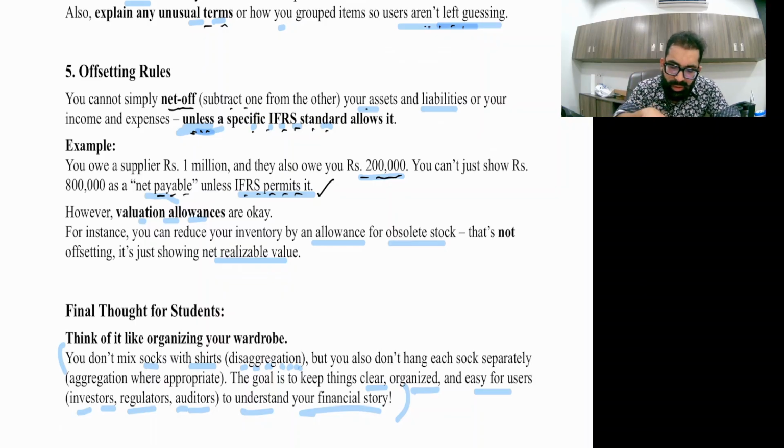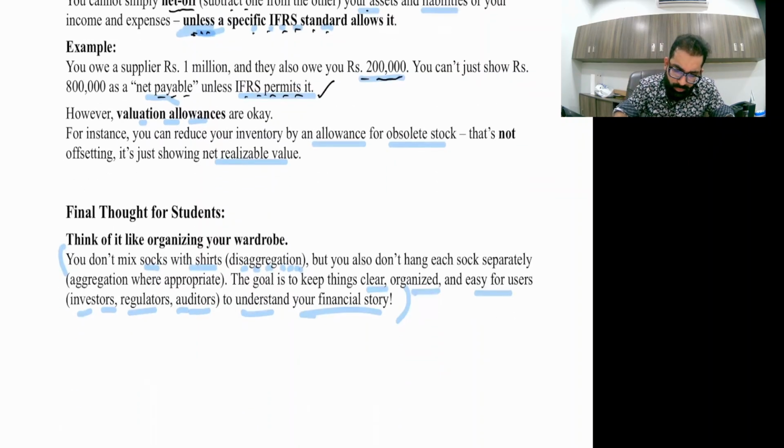However, valuation allowances are okay. For instance, you can reduce your inventory by an allowance for obsolescence. Inventory should be recorded at the lower of cost or NRV. So in that case you can make an inventory allowance and that's not an issue, right?